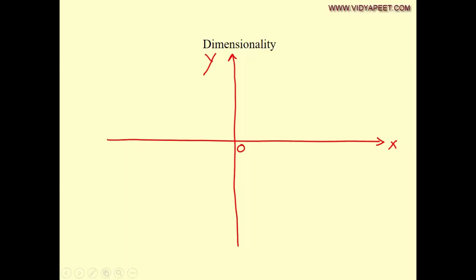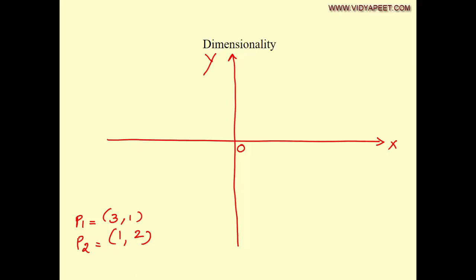Now let us start with a familiar point. Let point 1 P1 be 3, 1, and let another point P2 be 1, 2. ரெண்டு பாயிண்ட் நான் இங்கே மார்க் பண்ண முடியும்.